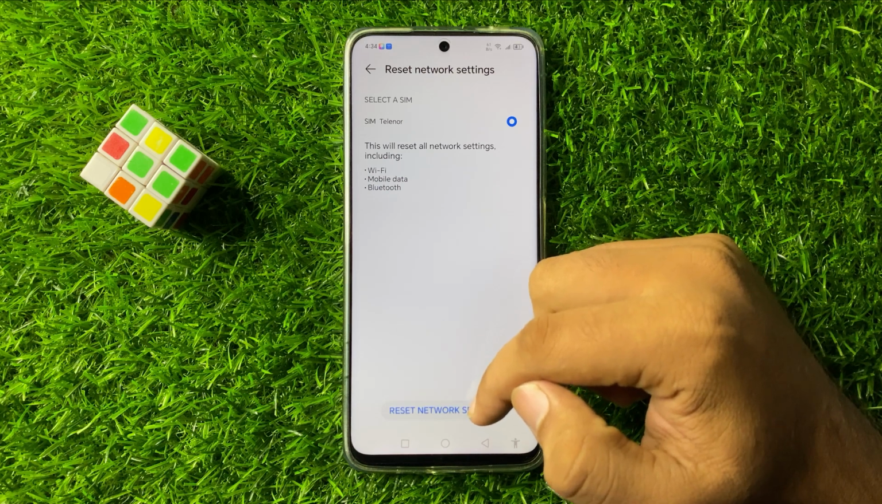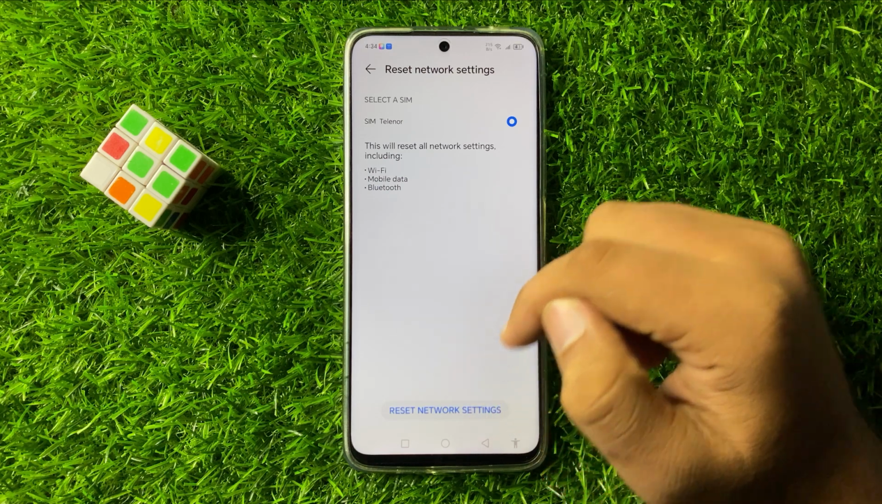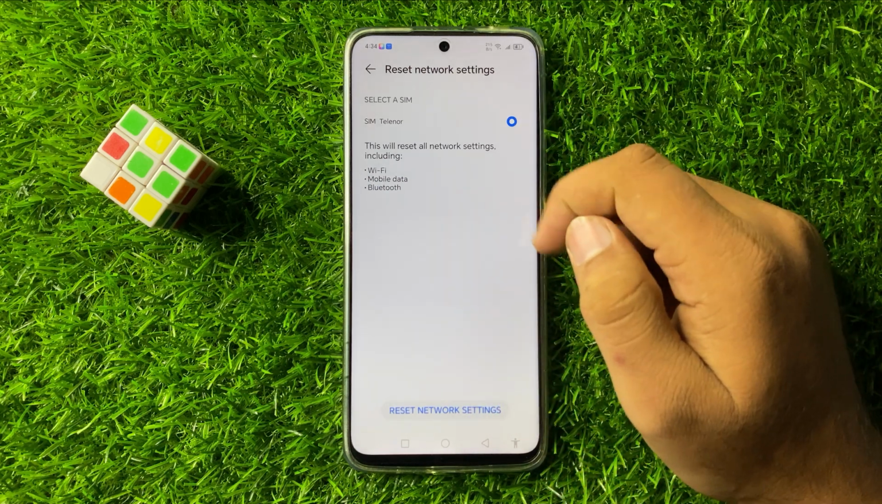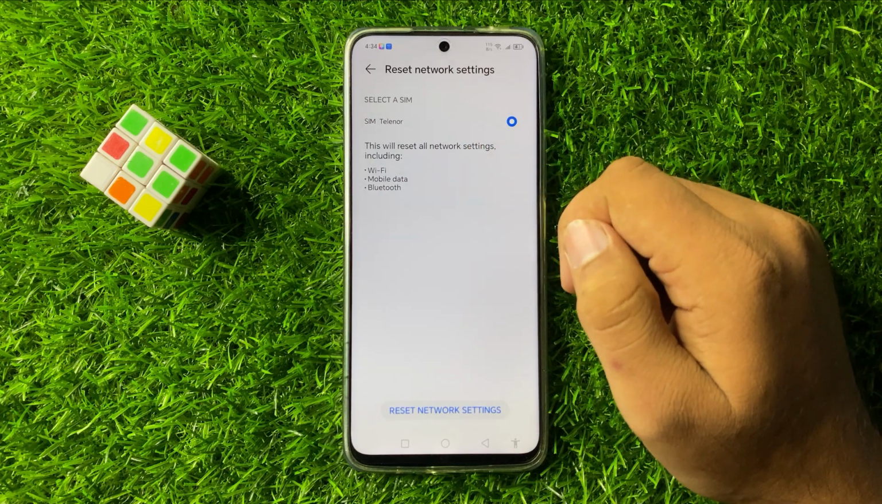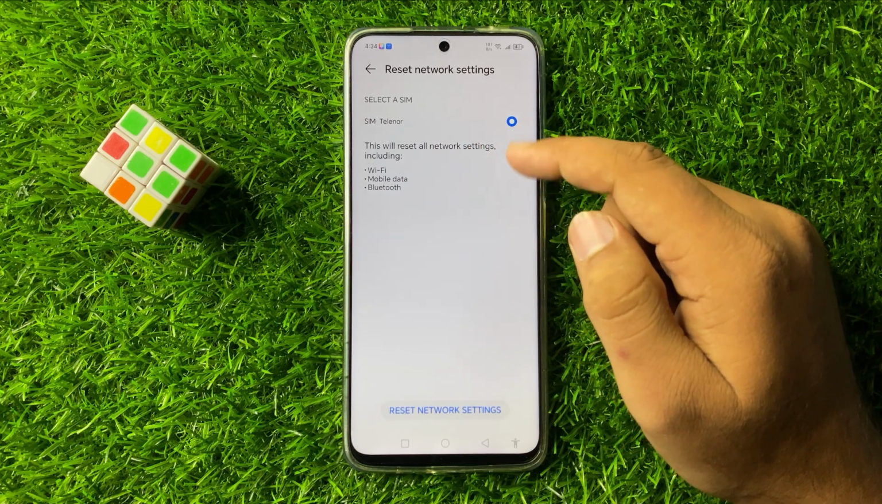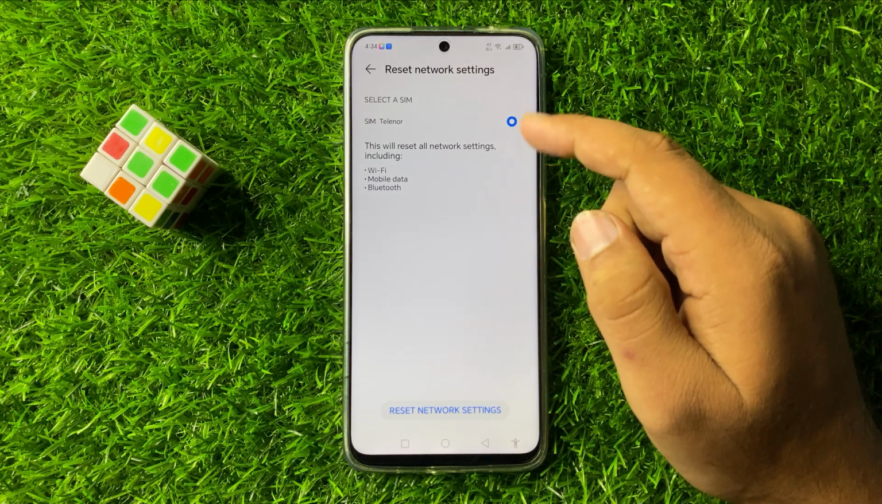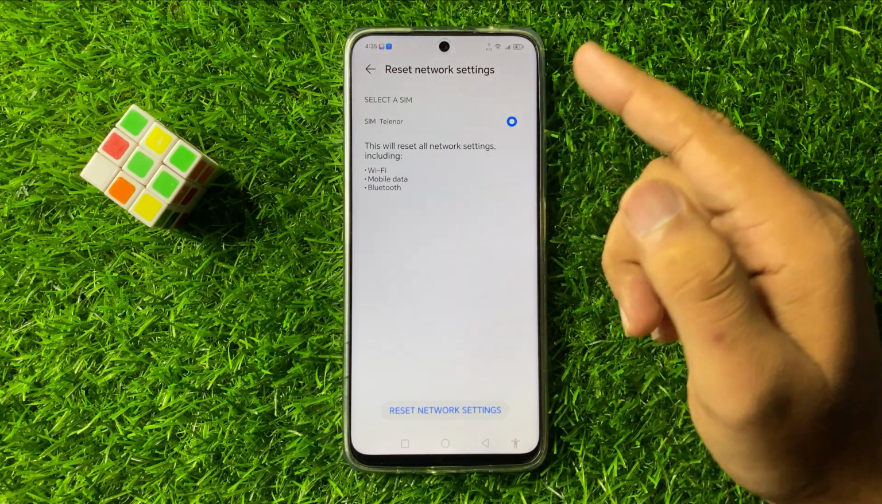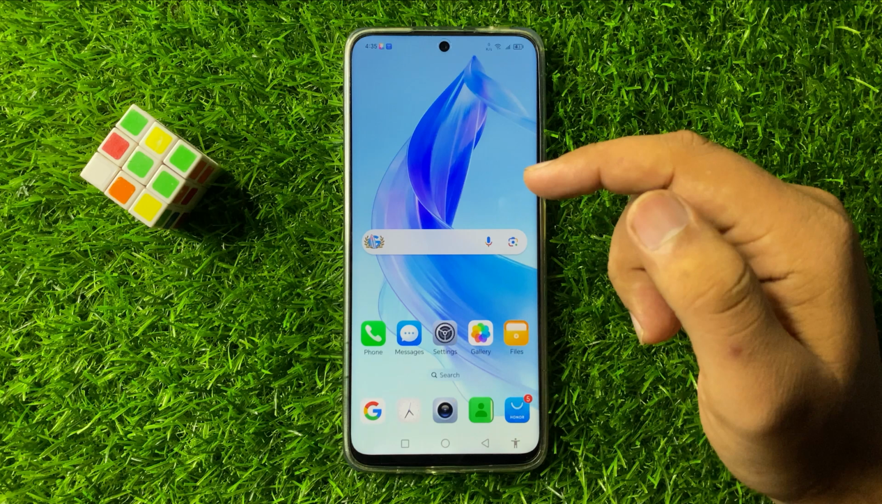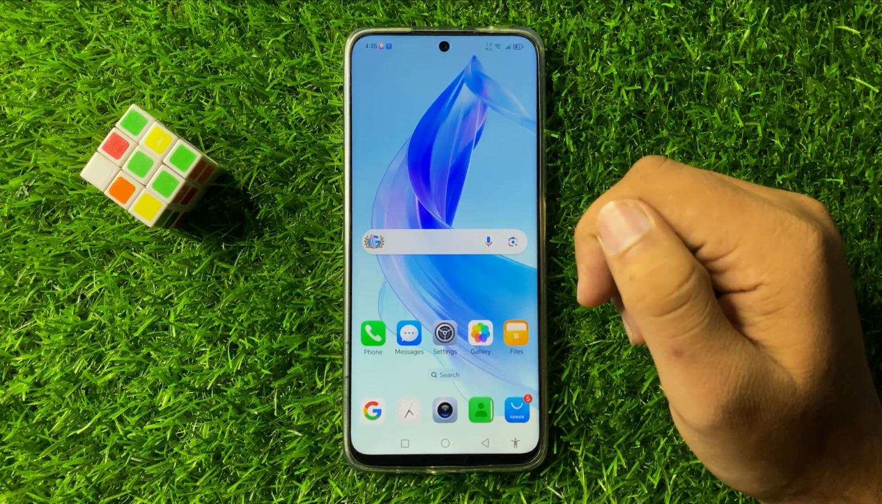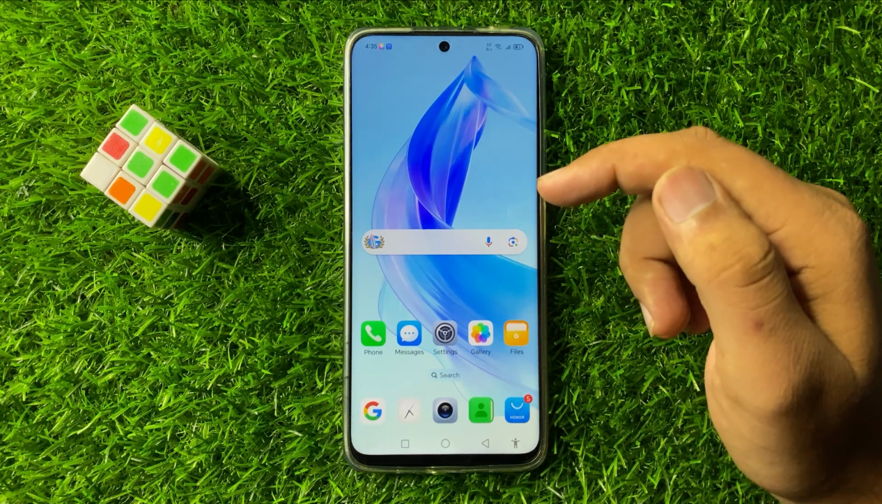When you tap on this option here, it will reset all your mobile network settings, but it will not delete any data from your phone. And after resetting the network settings, the randomly shuts off issue will be 100% fixed. So that's how you can fix the randomly shuts off issue in MagicOS 8.